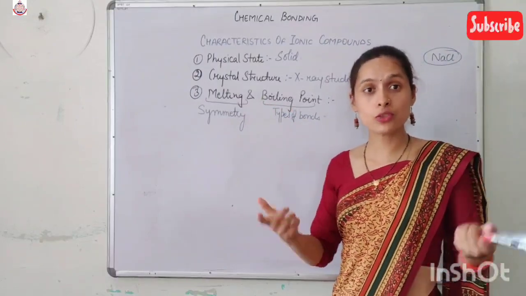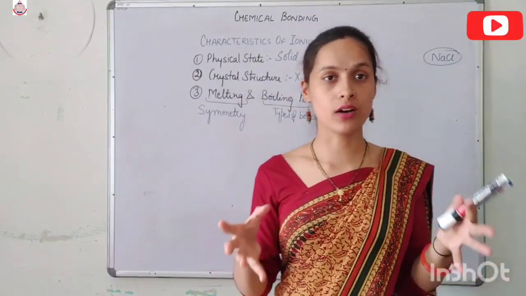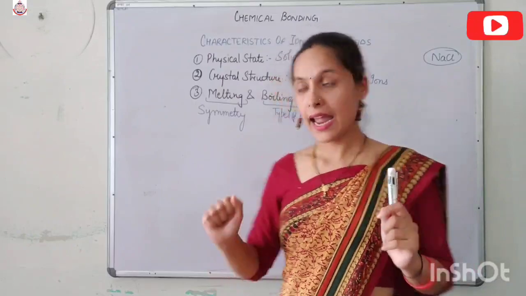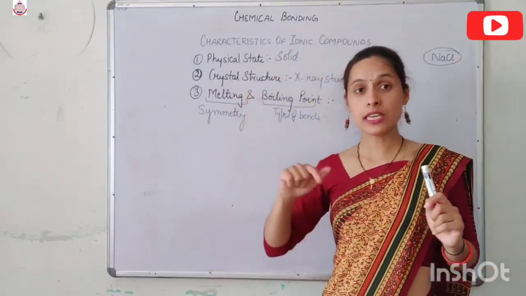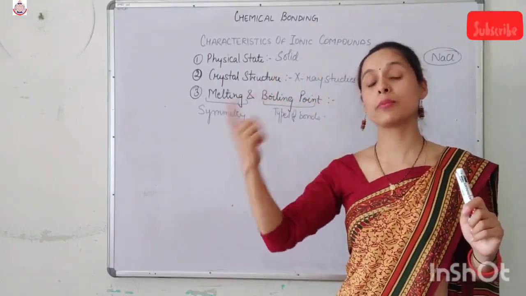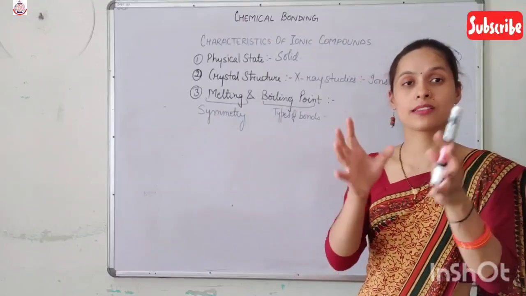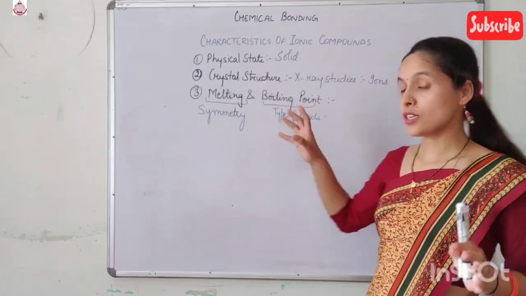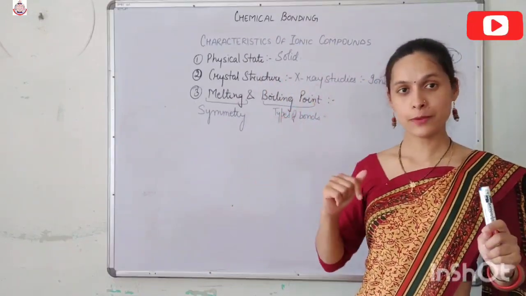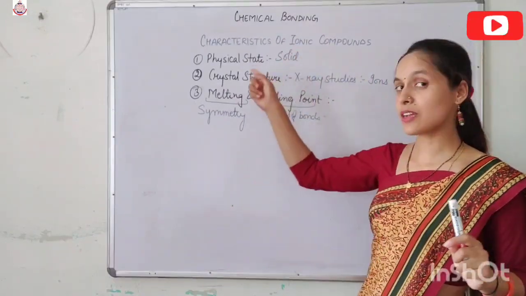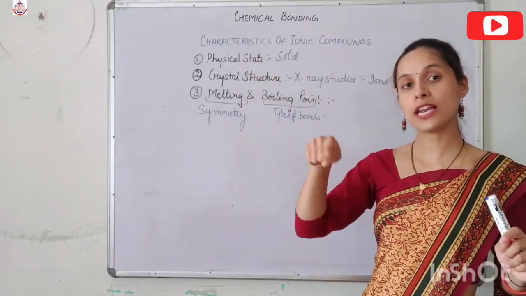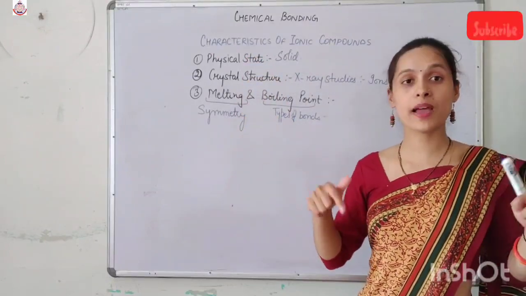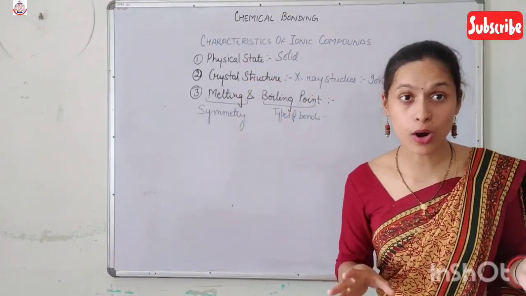That is, by which bond the atoms are held together. And the melting point depends on the symmetry, that is, how symmetrically the atoms are present in that particular compound. If the bond is strong, the boiling point is high. And we are saying that ionic compounds are held together by a strong electrostatic force of attraction, meaning by ionic bond, which is a very strong bond.